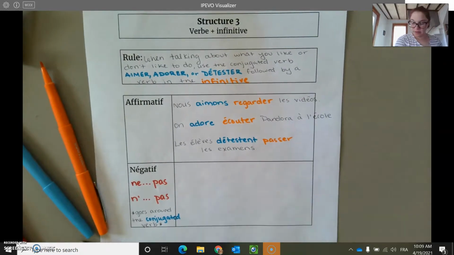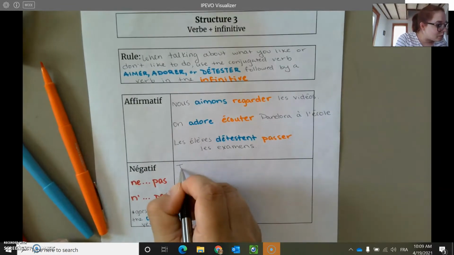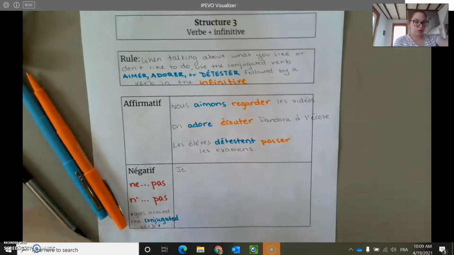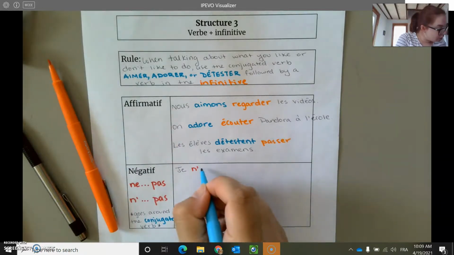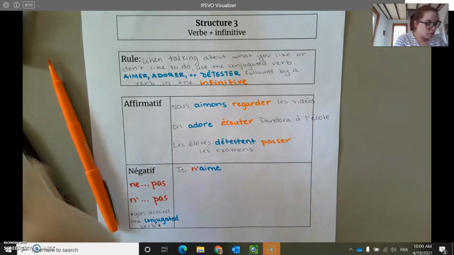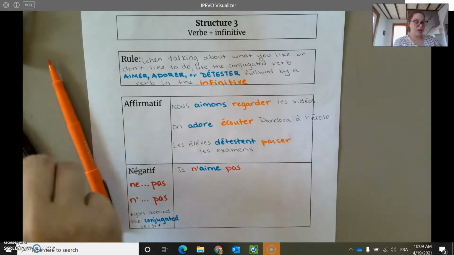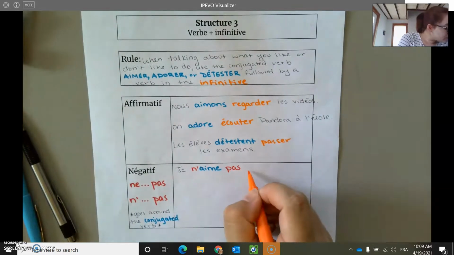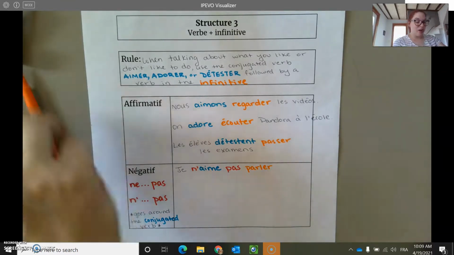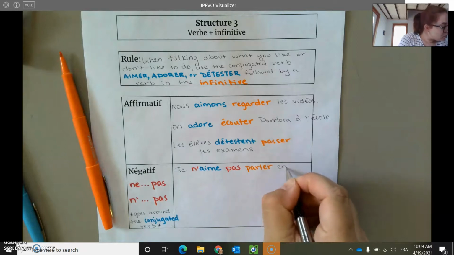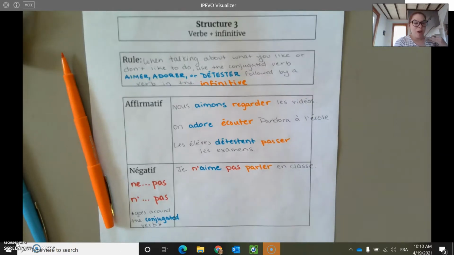So we're going to kind of see this color coding really play out here. For example, something I don't like to do, or something some of my students might say about themselves, is je. Got our negative, our conjugated verb, aime, pas. I don't like to. Je n'aime pas parler. I don't like to talk en classe. So some people are a little bit more timide. Ils n'aiment pas parler en classe.